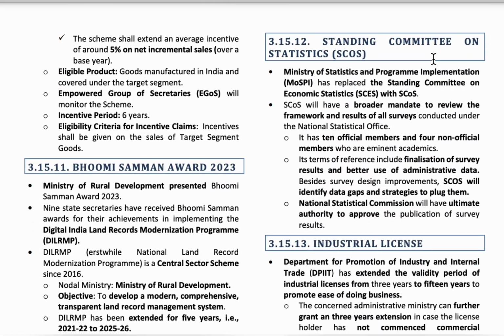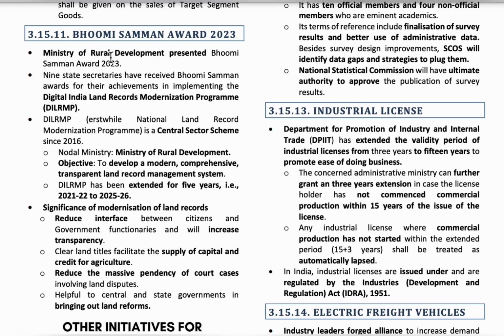The next topic is Bhumi Samman Awards 2023. So the states which implemented the Digital India Land Records Modernization Program efficiently are ranked and they are given the Bhumi Samman Awards. So the Digital India Land Records Modernization Program is the central sector scheme. It is launched to develop a modern, comprehensive, transparent land record management system. The Ministry of Rural Development has issued these Bhumi Awards.